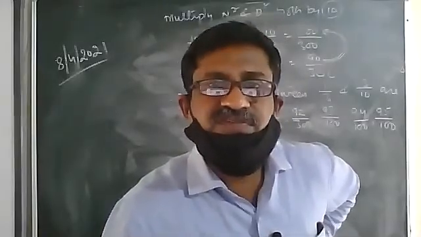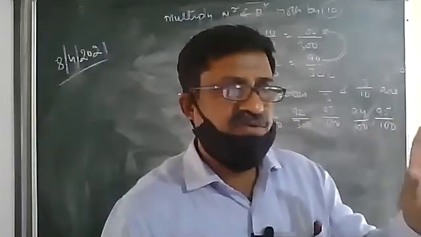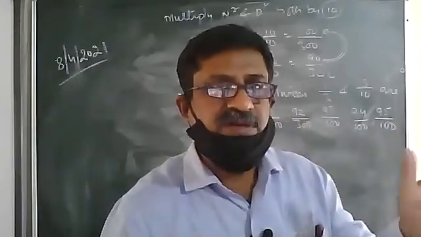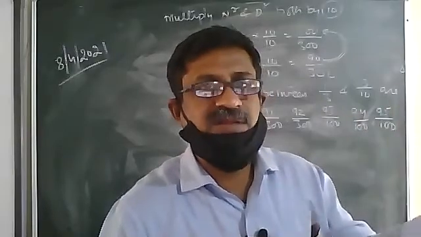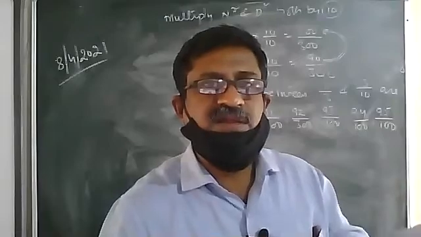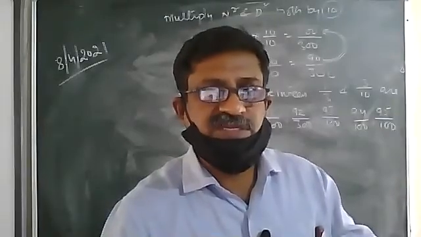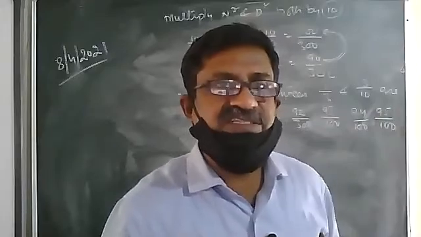We have learned about the definition of rational numbers. Another definition of rational numbers: either it will have a terminating decimal or a repeating decimal. Rational numbers means it will either end or repeat. And irrational means it will neither end nor repeat. That is an irrational number.